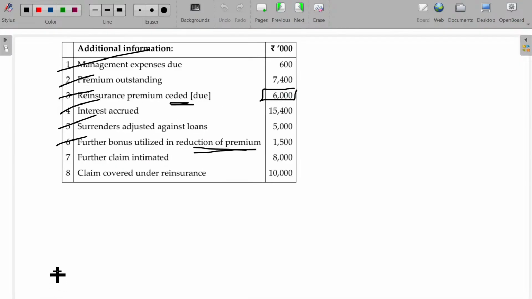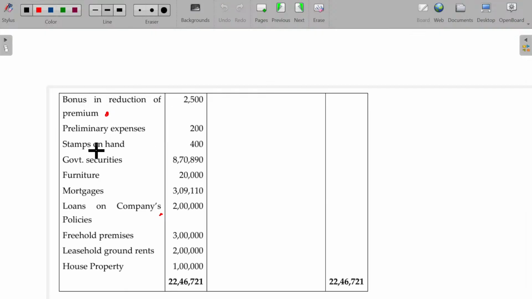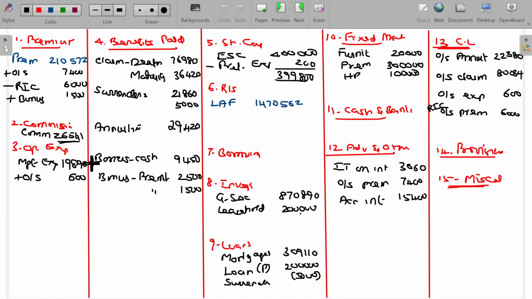Then further claim intimated. Okay, further claim intimated. Now it's our duty. So outstanding, how much? 8,000 rupees. Why is it outstanding? Just now intimated, we have not paid. Just now they have intimated to pay 8,000, we have also accepted. That becomes our outstanding current liabilities.